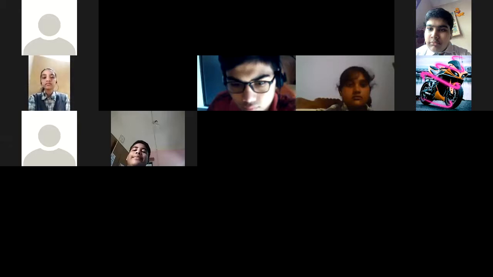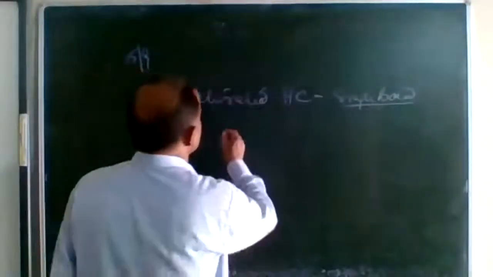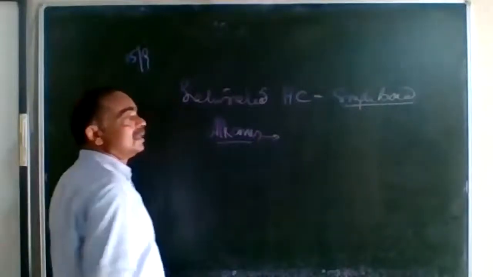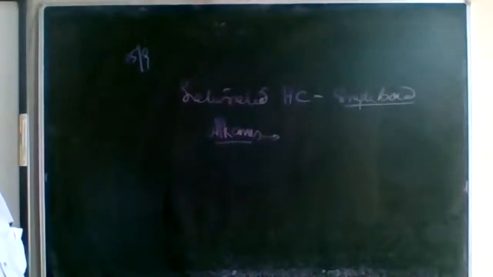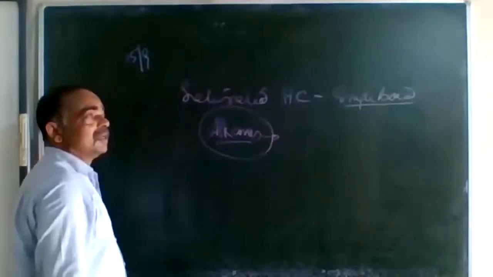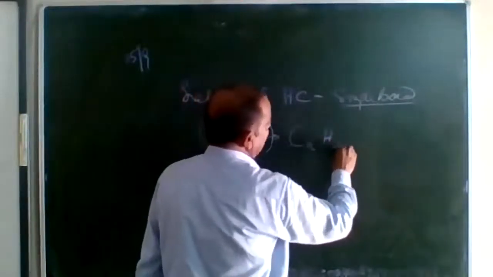Now let us study further. All those compounds which have single bonds between the carbon atoms are known as saturated hydrocarbons. And these saturated hydrocarbons have a common name, alkanes, A-L-K-A-N-E-S. So saturated hydrocarbons are known as alkanes, and they can be represented by the general formula CnH2n+2.